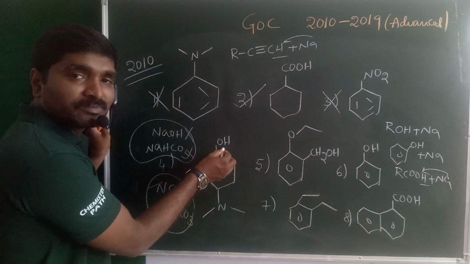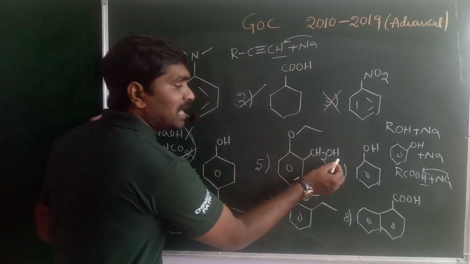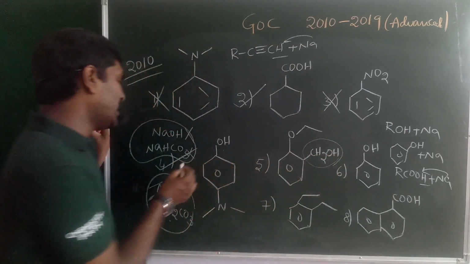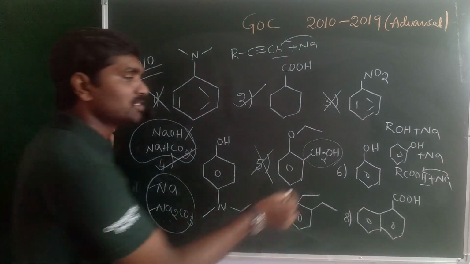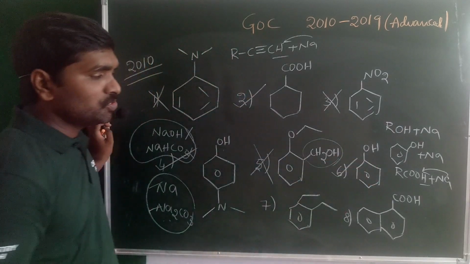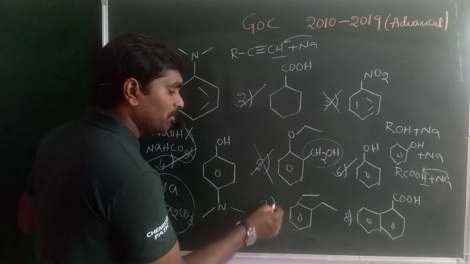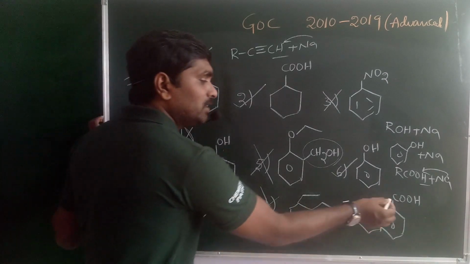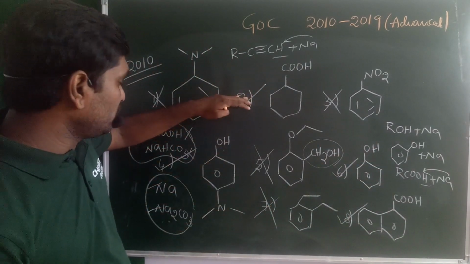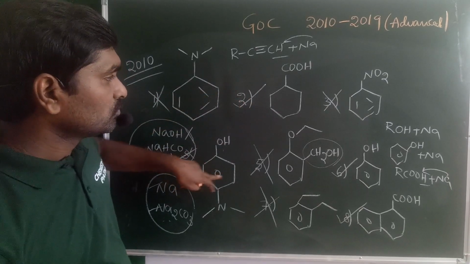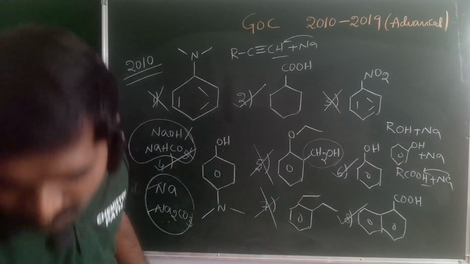Next, fourth one, phenol. So phenol may react with sodium hydroxide. And next one, here the alcohol is present. Alcohol can only react with sodium metal. Hence, this compound does not react with sodium hydroxide. Next, sixth one is phenol, so it may react with sodium hydroxide. Next, seventh one, a normal alkyl group is present on the benzene, so it is not acidic in nature. And eighth one, carboxylic acid may react with sodium hydroxide. So the total number of compounds: 1, 2, 3, 4. Okay guys, which is a 2010 advanced integer question.